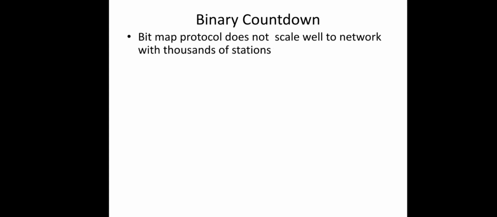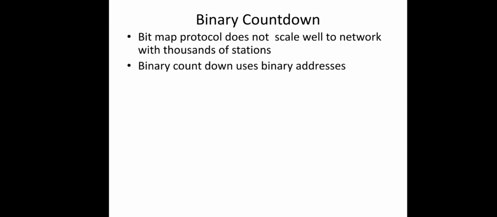Now the next protocol is binary countdown. A problem with this basic bitmap protocol is that there is an overhead of 1 bit per station. So as the number of stations increases, the overhead also increases, right? That many slots will be there in the contention period. So we can say that it's not scalable to a good extent. If there are thousands of stations in our network, this will offer very poor performance. So we can do better than this method by using binary station addresses.